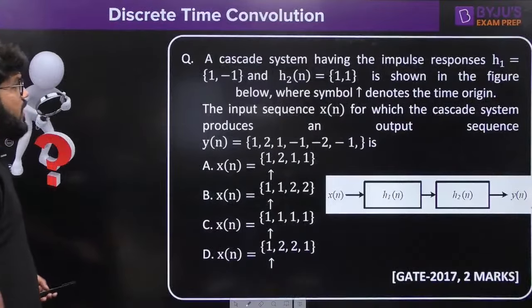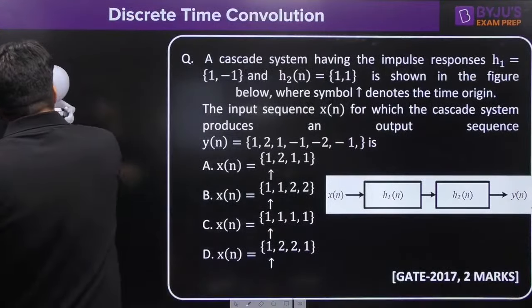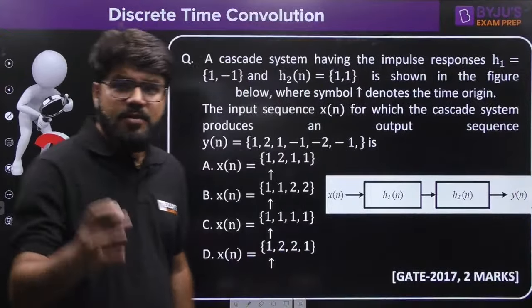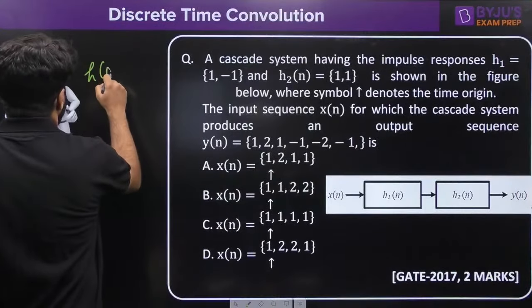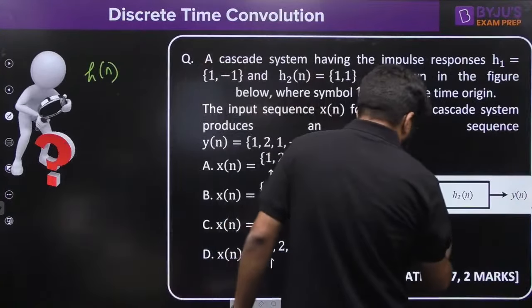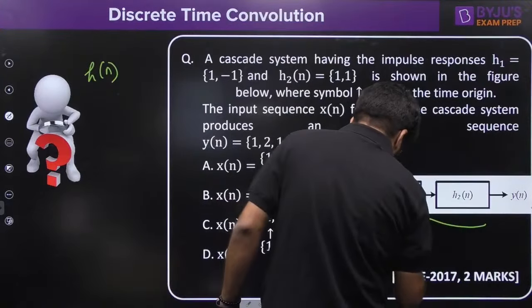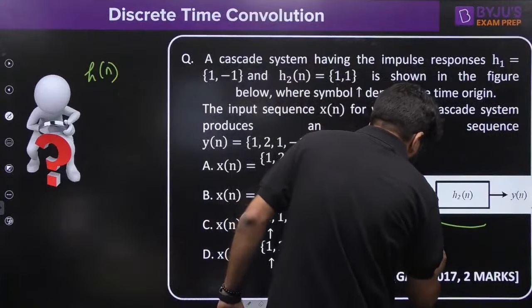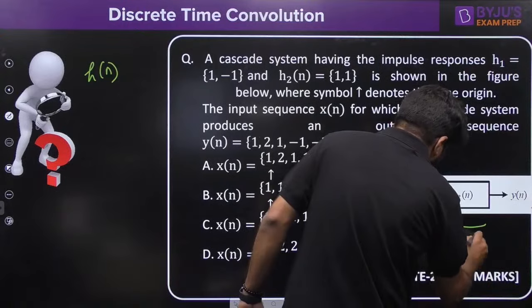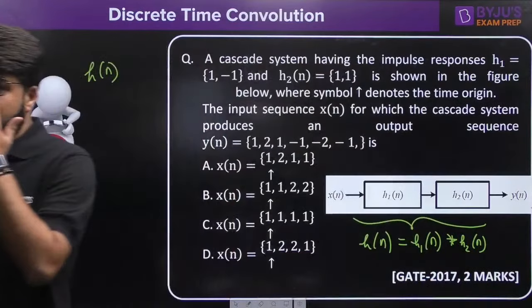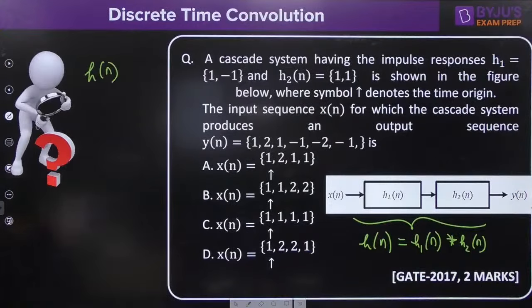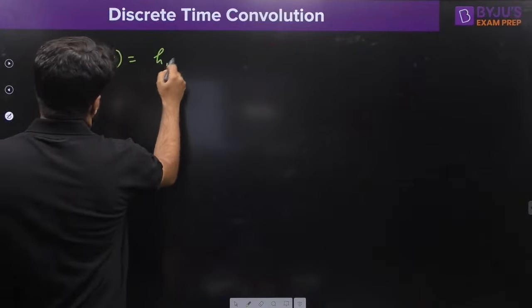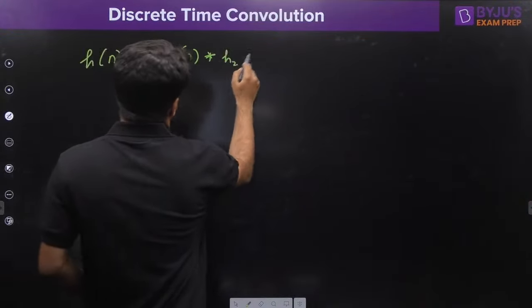Shall we? Chalo. Now guys, the previous answers are in the comment box, and the 31 is correct. Whenever two systems are connected in cascade, what is the overall impulse response? It is given by h1[n] convolved with h2[n]. So h[n] is h1[n] convolved with h2[n].